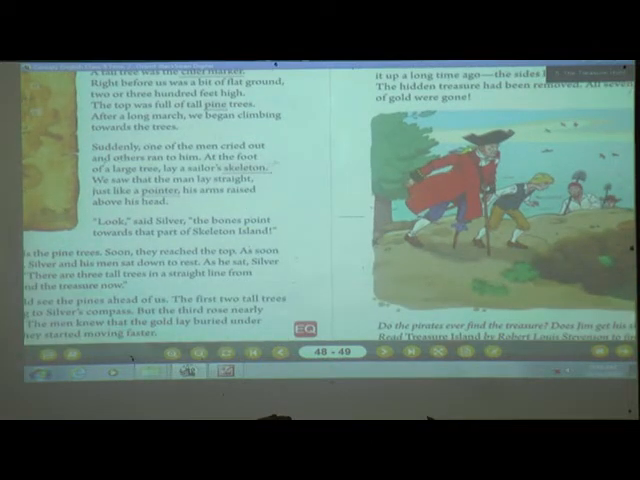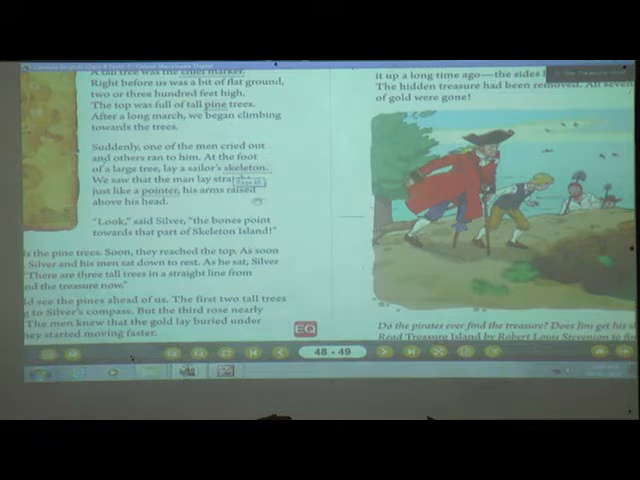Then suddenly one of the men cried out and others ran to him. So what happened? As we walk, we are not all walking together. One is in the front, another is behind, another in the middle. Like this we walk if we want to climb. So here also one of the men who was in the front cried out, and all the others ran to him. And what did they see? At the foot of the large tree, there lay a sailor's skeleton.